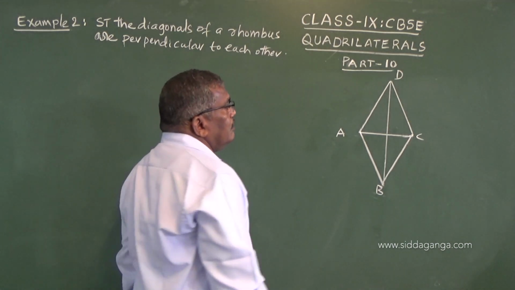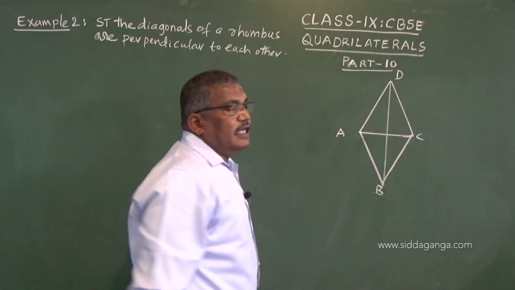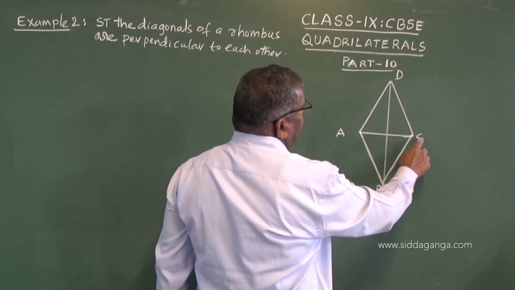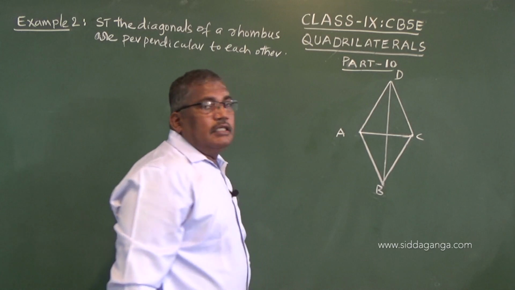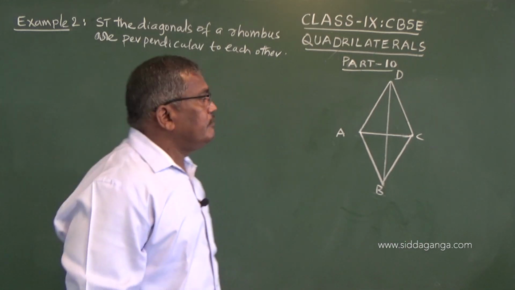Remember the difference between a rhombus and a kite. In a kite the diagonals will bisect at right angles, but the midpoint of AC and the midpoint of BD they will not bisect.